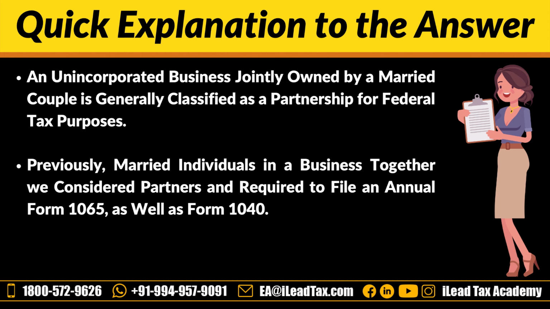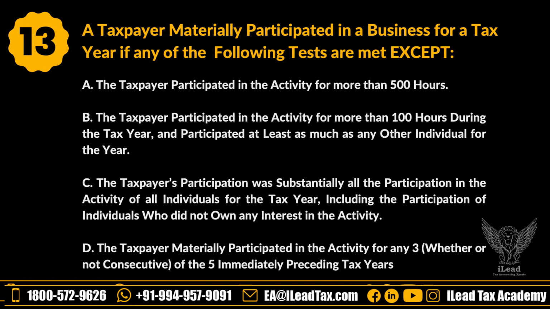Let's go to the next question. A taxpayer materially participated in a business for a tax year if any of the following tests are met, except: A, the taxpayer participated in the activity for more than 500 hours. B, the taxpayer participated in the activity for more than 100 hours during the tax year and participated at least as much as any other individual for the year. C, the taxpayer's participation was substantially all the participation in the activity of all individuals for the tax year, including individuals who did not own any interest in the activity. D, the taxpayer materially participated in the activity for any three, whether or not consecutive, of the 5 immediately preceding tax years.